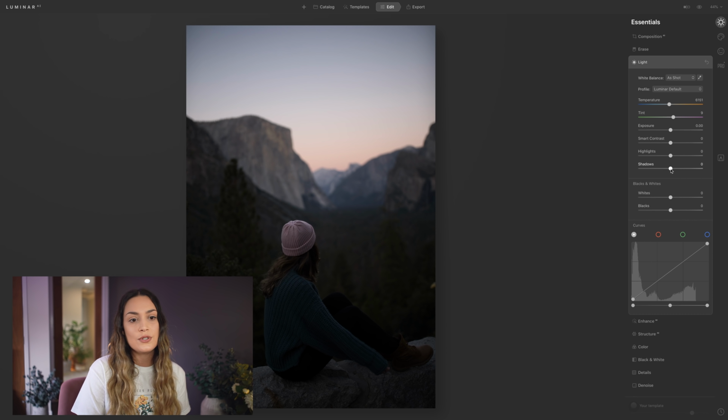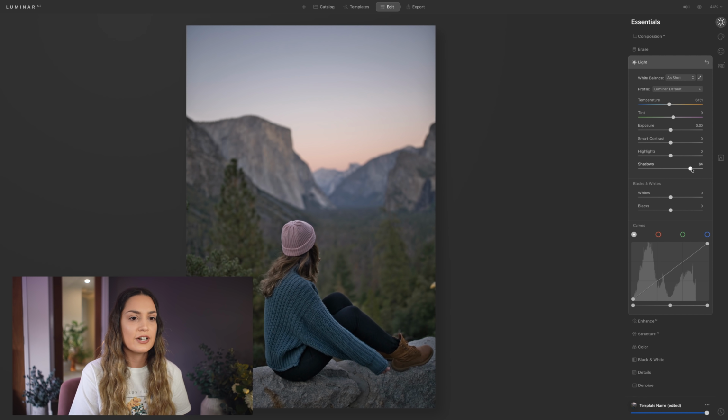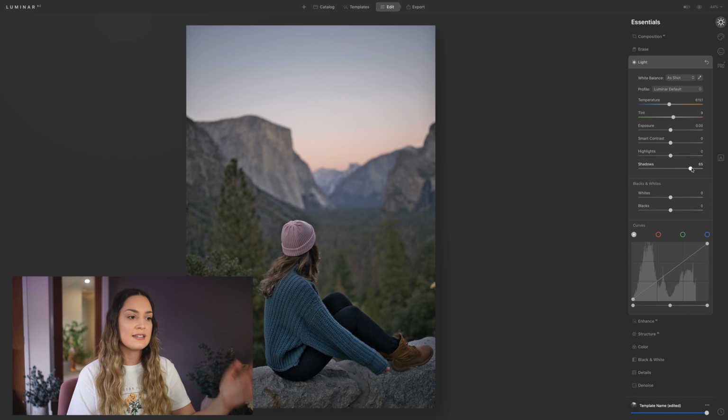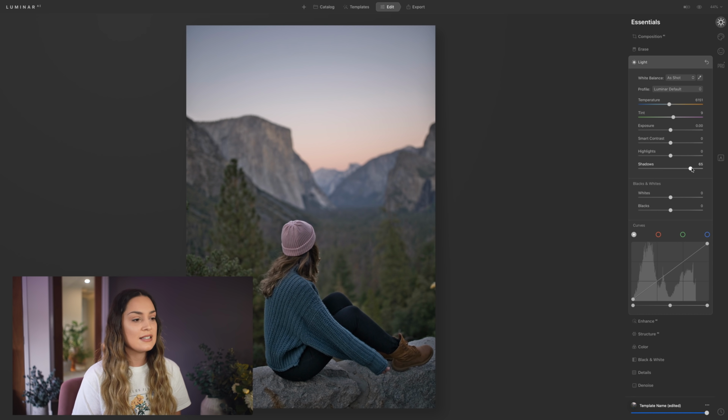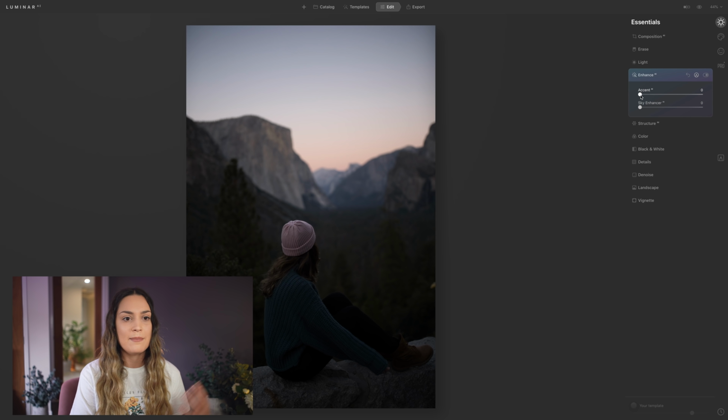Instead, you could use your shadow slider, and that will specifically bring out detail in the foreground of our photo while still retaining the sky. But again, as you can see, the photo does look quite flat and dull and just doesn't look that appealing overall. So instead of doing that and having to move a lot of different sliders to get your photo looking balanced, you can use the Enhance AI and bring out the Accent AI slider.